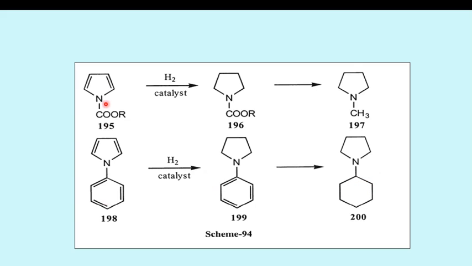So these are both reactions in which there is a substituent present at the first position, nitrogen. In such type of reaction, reduction initially takes place in the pyrrole ring, and then if the reaction proceeds further, reduction takes place in the substituent.